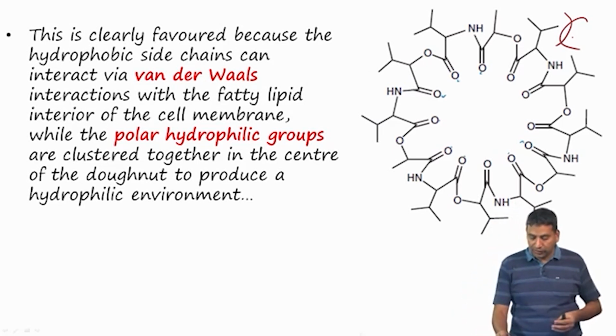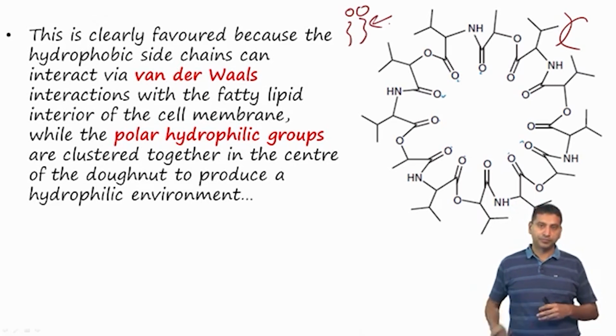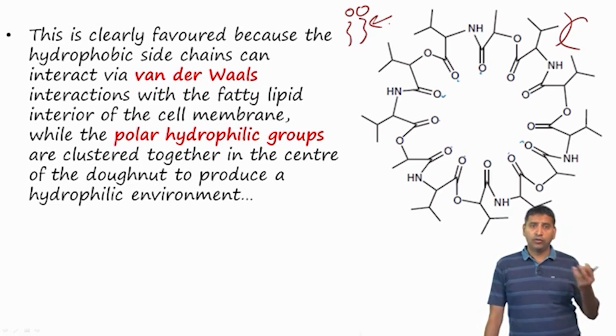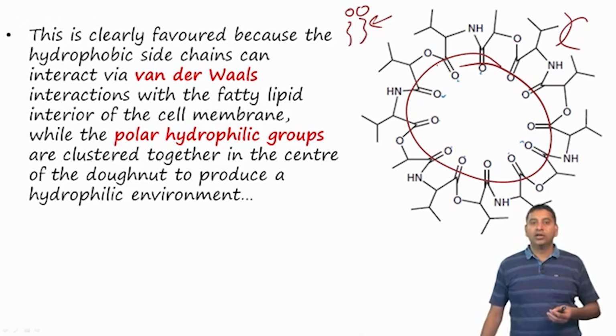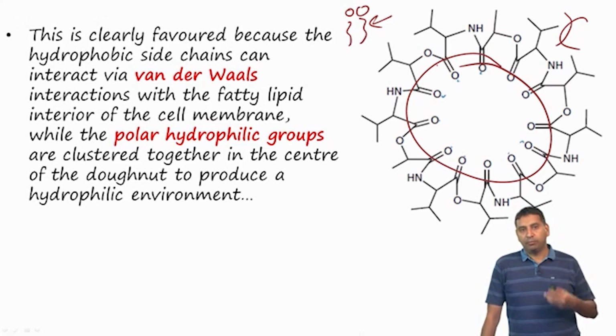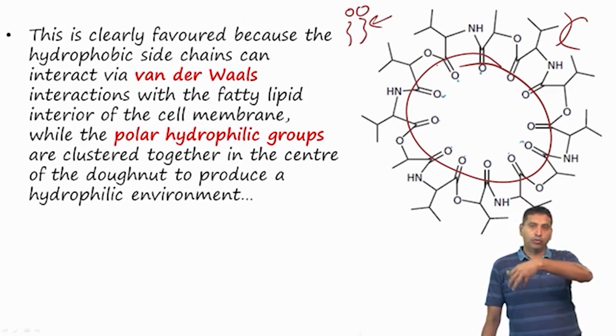We have already looked at the cell membrane, whose inner part is hydrophobic, whereas the hydrophilic groups are clustered together in the center as shown here. So, it provides a hydrophilic environment inside the molecule, whereas the hydrophobic environment is outside, and this allows the structure to bind to lipids.